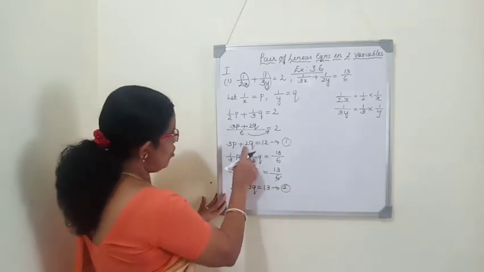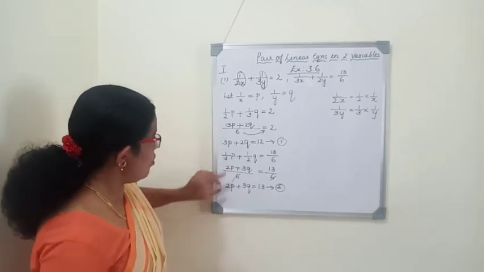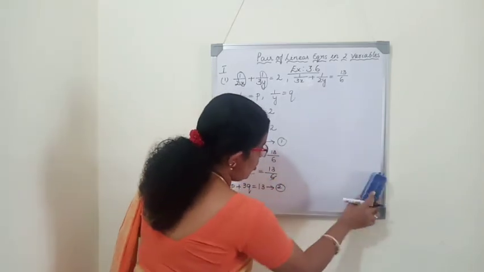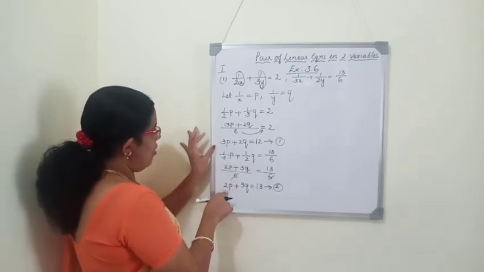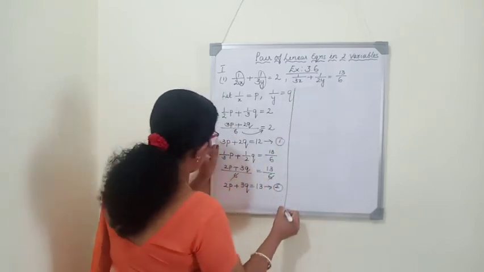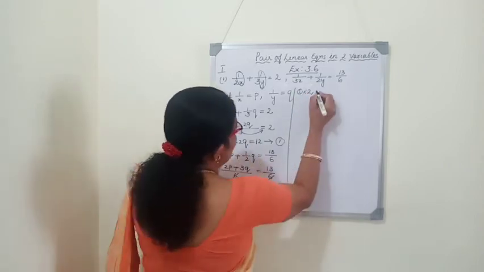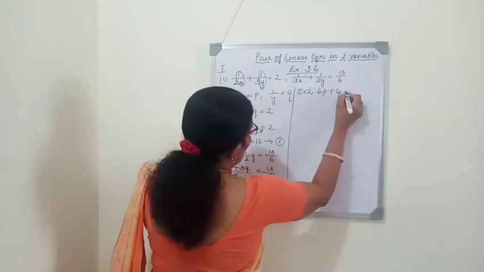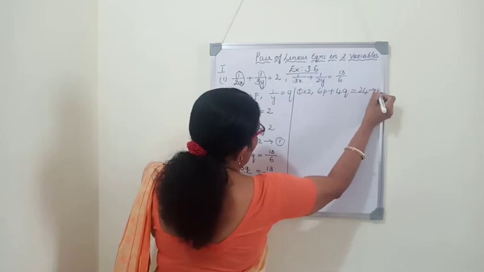Now we have to solve these two equations. Now you see one is 3p and one is 2q. Here 2q and 3p. We have to multiply both the equations with some constant number so that we can change it. So if you want to eliminate p, we will multiply the first equation by 2. First equation when you multiply by 2, 3p into 2, 6p plus 2q into 2, 4q, 12 into 2, 24 we will get. Now this is our equation.